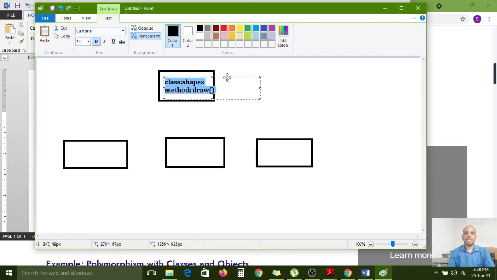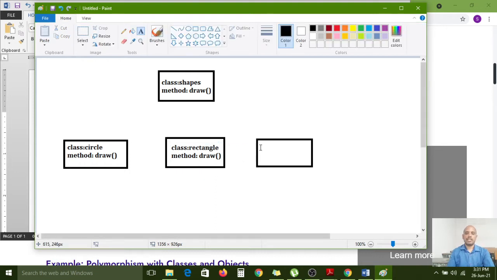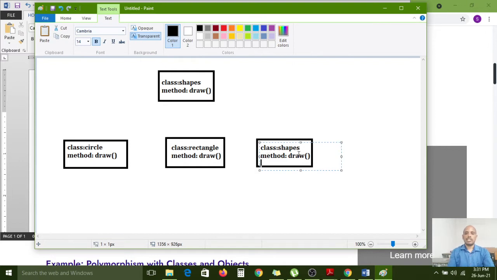In this Shapes class we have the draw method, and in this Circle class, the draw method. The Rectangle class also contains the draw method, and here the Square class also contains the draw method.